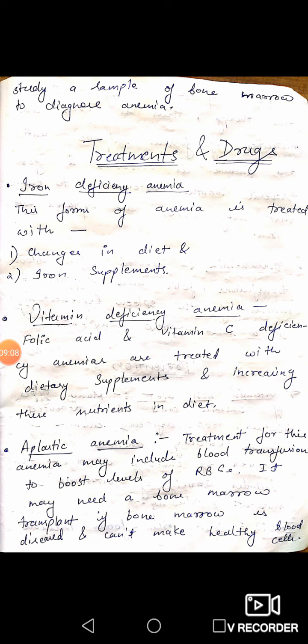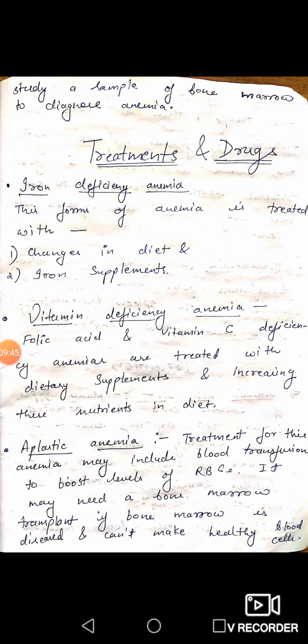Next, what are their treatment and drugs? If we have diagnosed that we have anemia, then how can we treat it and which drugs are provided to treat this anemia? So if we have iron deficiency anemia, we will study it in detail in the next video, so here we will discuss only superficially. So what is the treatment if there is iron deficiency anemia?